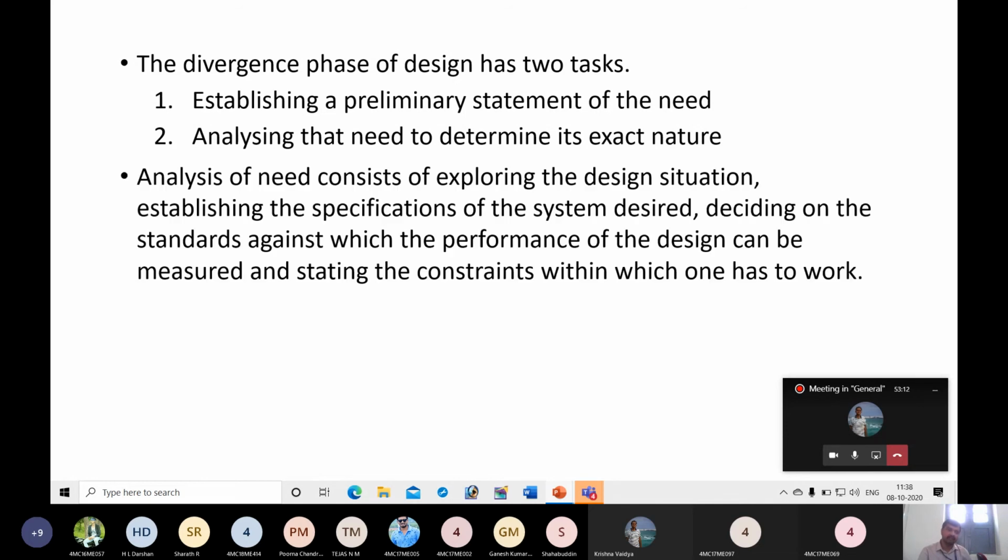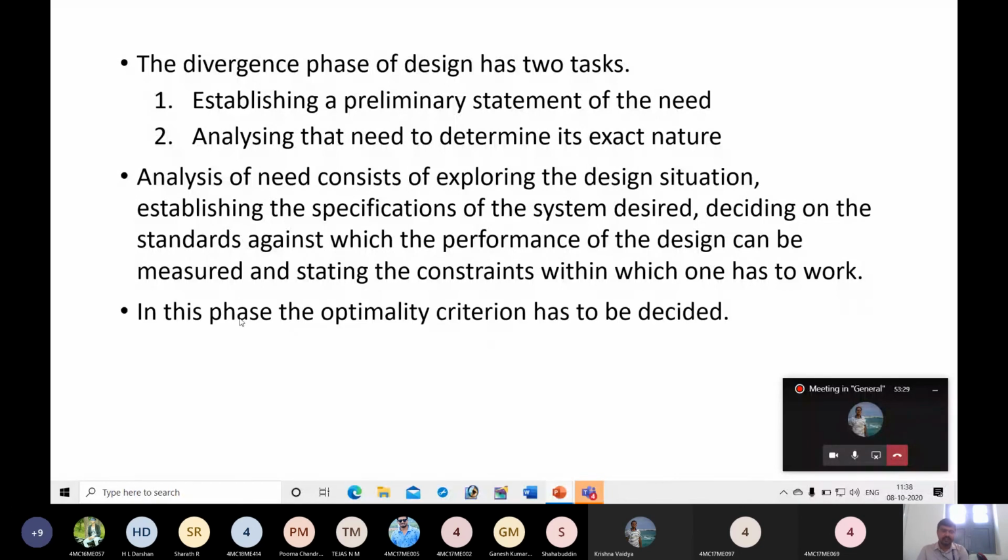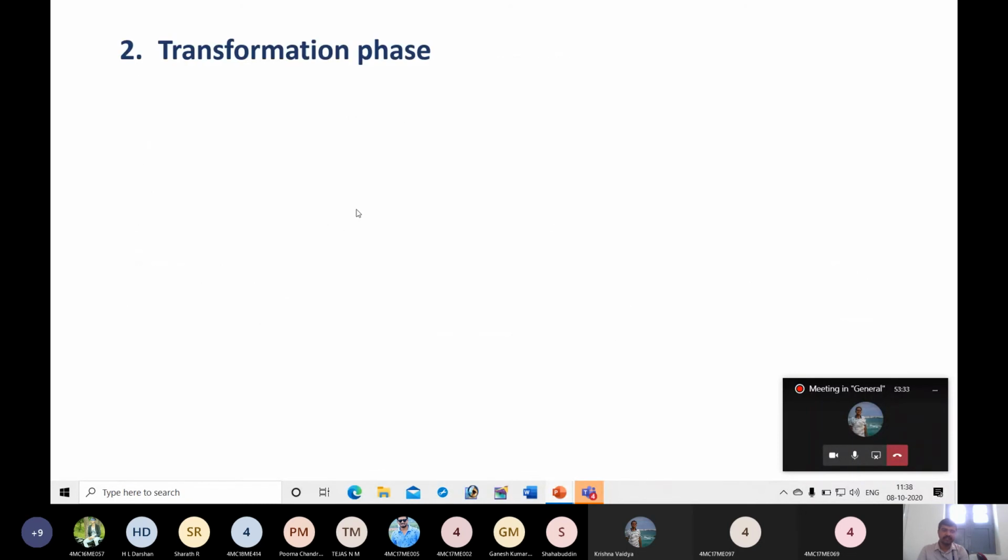has communicated the need. Okay, analysis of need consists of exploring the design situation, establishing the specifications of the system desired, deciding on the standards against which the performance of the design can be measured, and stating the constraints within which one has to work. In this phase, the optimality criterion has to be decided.